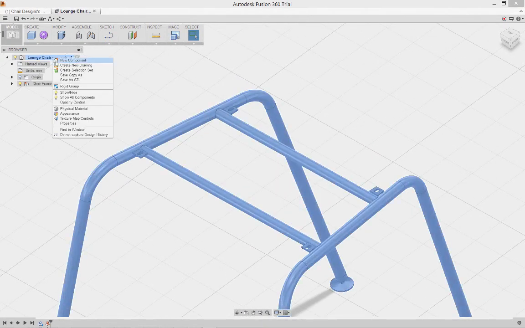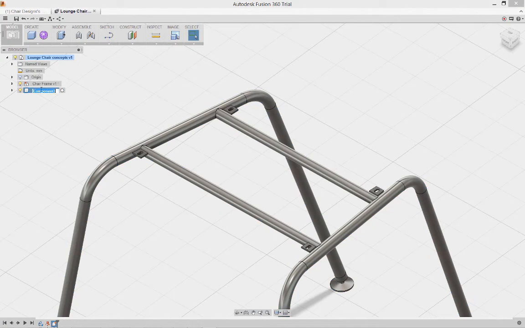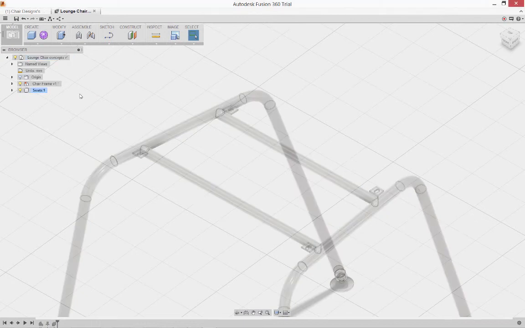I see we've got our mounting points, so after I create my new component for my seats, and I'll call it seats because I might want more than one body, I want to do some experimentation with different approaches. I want to create a work plane to use as a reference.